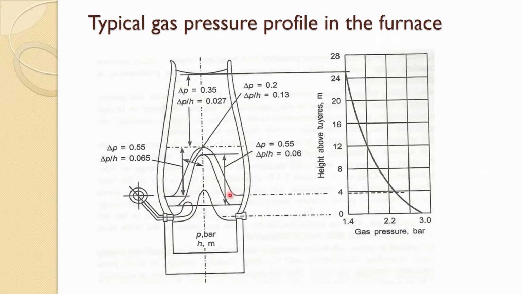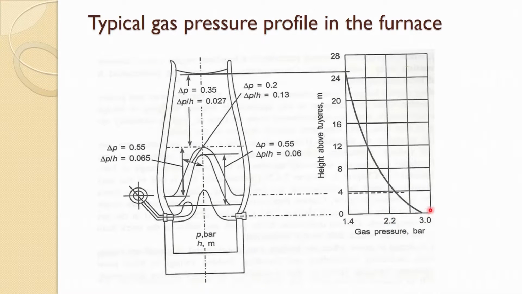This is the importance of the cohesive zone, because it offers maximum resistance to the flow, and that is why a lot of charge preparation is needed to control that and to narrow it down. So, this can be reduced.